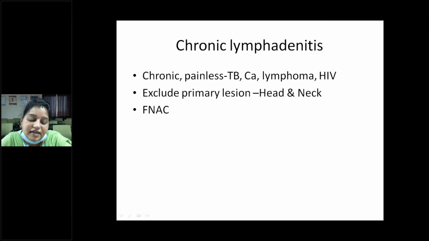If the diagnosis is not confirmed by FNAC, then we can go for open excision biopsy. The whole lymph node is excised and sent for histopathological examination. So those are the steps for how you approach a cervical lymphadenitis case.